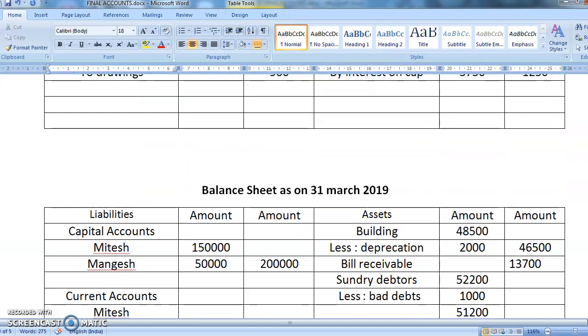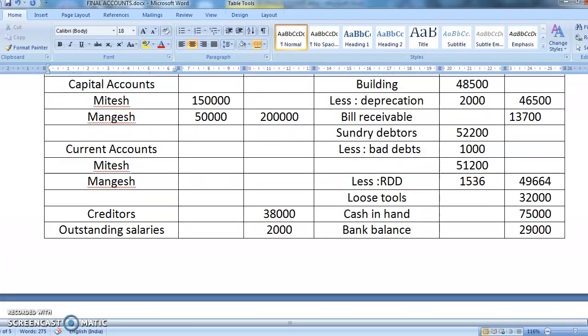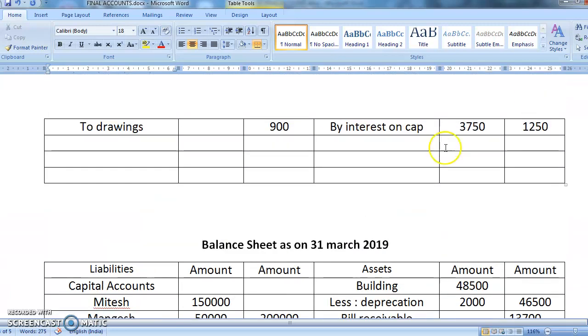Yes, the second effect will come in the partners' capital/current account, credit side. You are going to write here "by commission." Both are getting it, because for them it is an income and for the company it is an expense. So 990 is your commission.